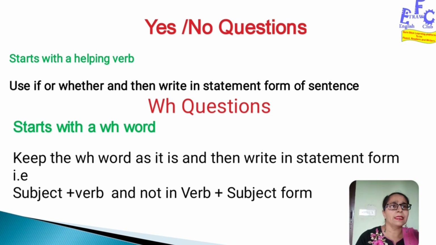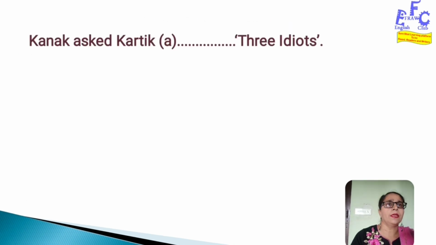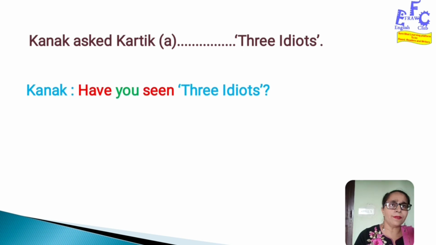Let's see the exercise now. The question says Kanak asked Karthik blank A and then 3 Idiots. In the narration it is Kanak asked Karthik, and we need to fill up the blank. If we look at what was there in the dialogue, it says Kanak, have you seen 3 Idiots?